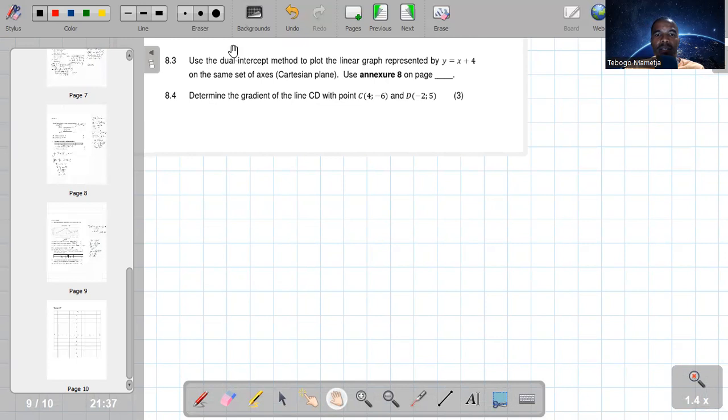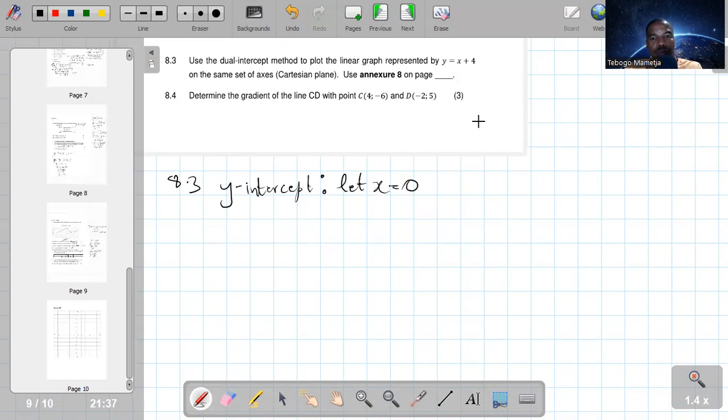Guys, the dual intercept method is the method which uses the x-intercept and the y-intercept. So this is 8.3. We can start by calculating the y-intercept. And remember, for the y-intercept, what do we do? We let x be equal to 0.